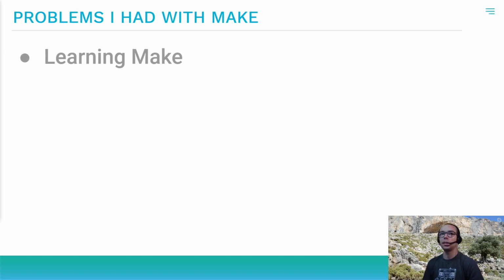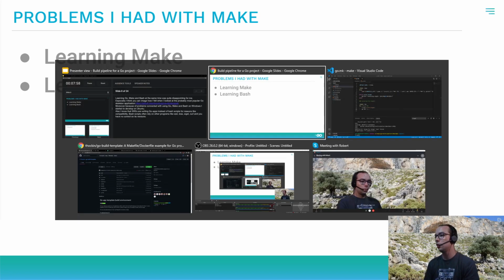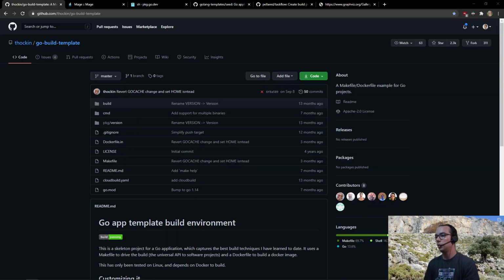Problems I had with Make. Learning Go, Make, and Bash at the same time was very frustrating for me because I had to learn basically 3 languages at the same time. Especially, I think you can imagine how I felt when I looked at an example makefile from probably the most popular Go skeleton application, which is here.